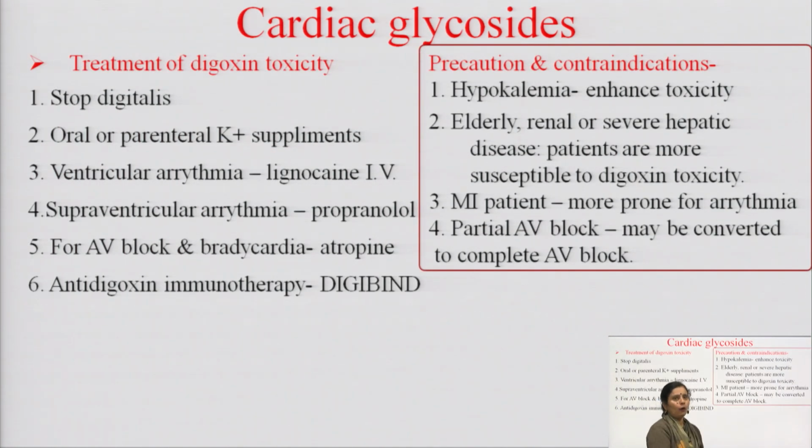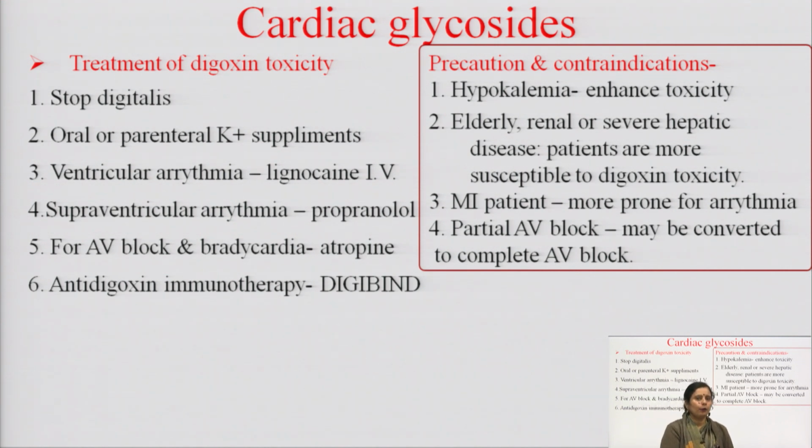Now, how do we treat the digoxin toxicity? अगर digoxin की toxicity हो गई है तो उसे हम कैसे treat करेंगे? तो first of all stop the use of digoxin. Okay, and next administer oral or parenteral potassium supplement, because hypokalemia condition enhances the digoxin toxicity. Why?